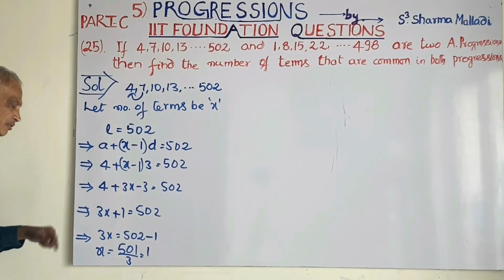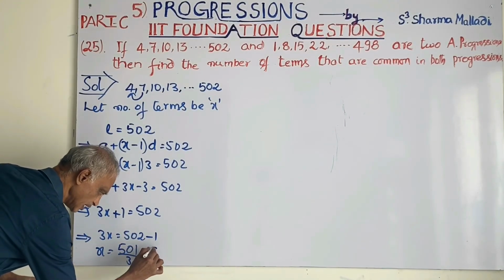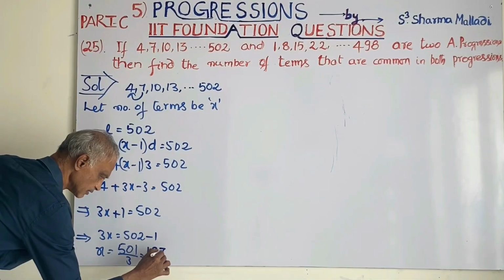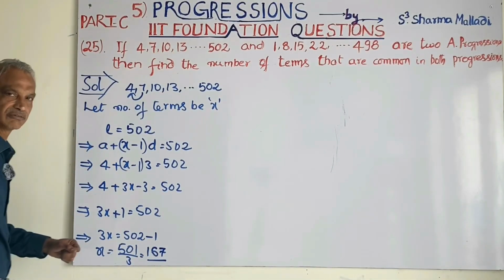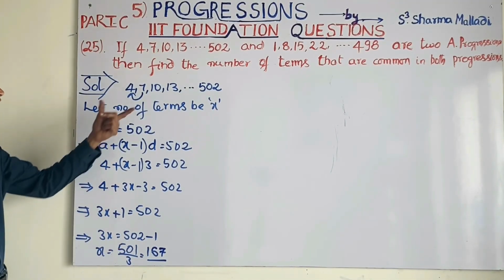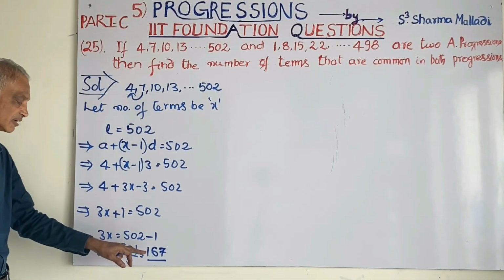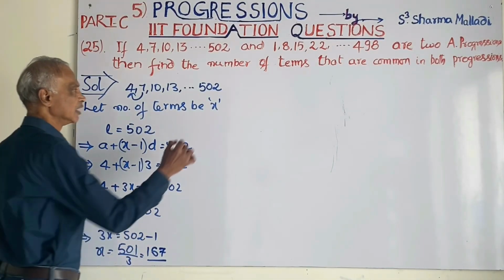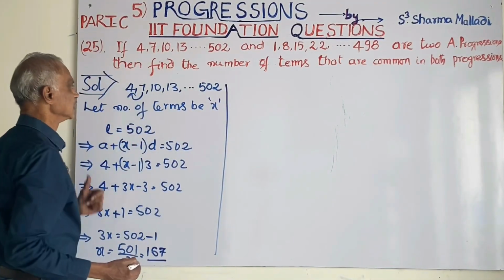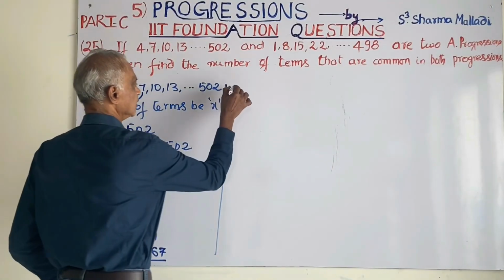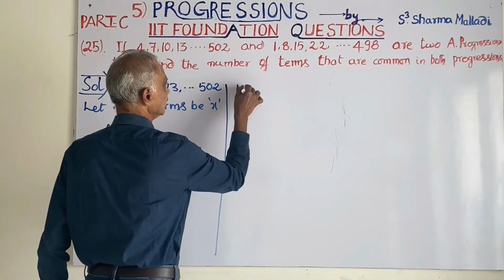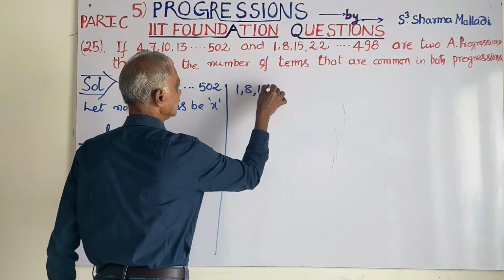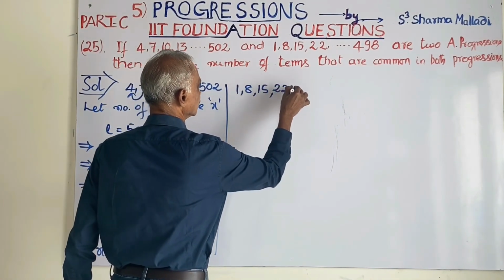How many times will it go? 3 sixes are 18, 3 sevens are 21. The number of terms in the above series is 167. Now, let us find the number of terms in this series: 1, 8, 15, 22 and so on,